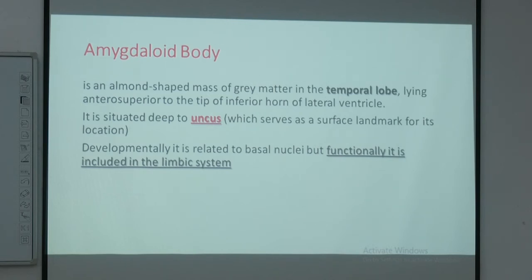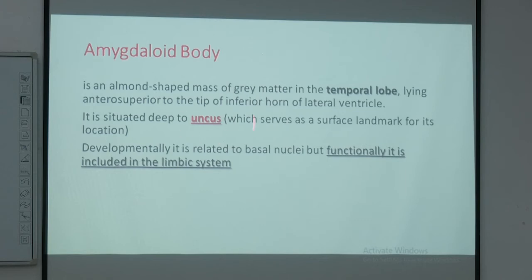Now, this amygdaloid body is developed from the same source as the rest of the basal ganglia nuclei. But functionally the amygdaloid body is not related to the basal ganglia. So, having the same developmental source but functioning in a different office, it belongs to the limbic system, which controls the emotional part of our cerebral content, or emotions.